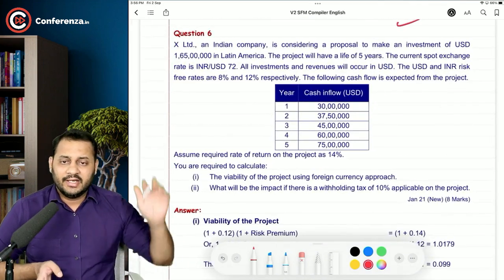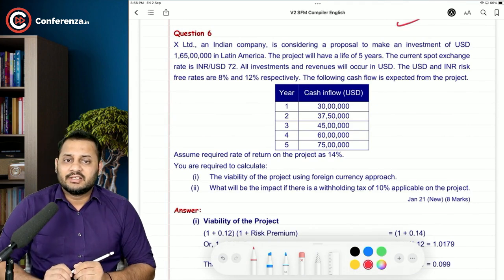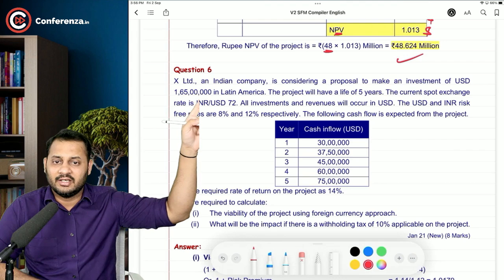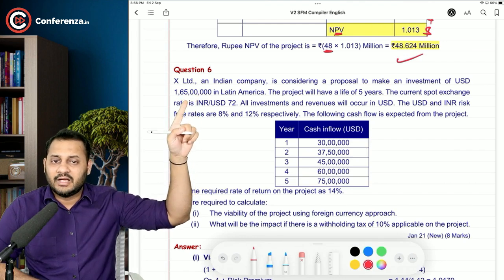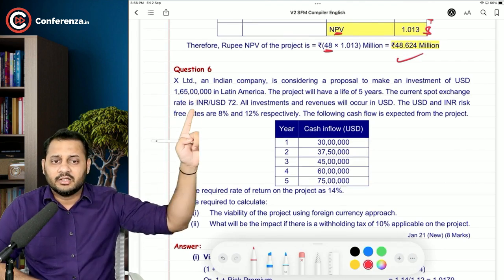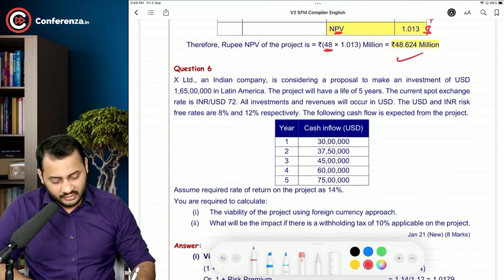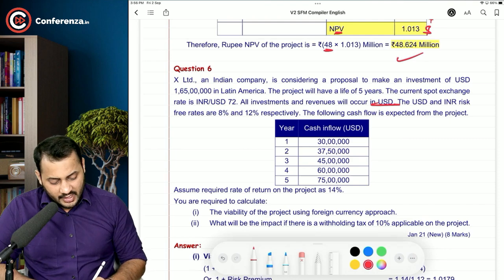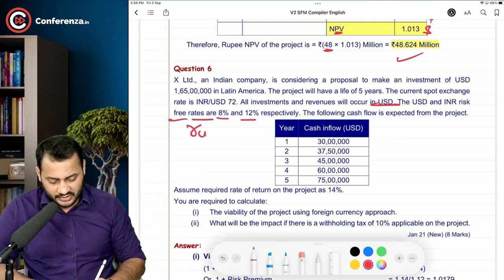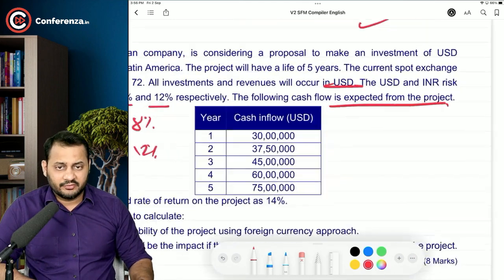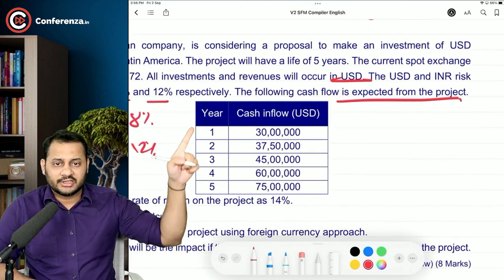Similar question. X Limited, an Indian company, is considering a proposal to make an investment of USD 1 crore 65 lakh in Latin America. The project will have a life of 5 years, exactly same. The current spot exchange rate is 72. All investment revenues will occur in dollars, and the USD and INR risk-free rate is 8 and 12%. The rates are also same. 12%. Following cash flow is expected for the next 5 years. You can see cash inflows are $1.